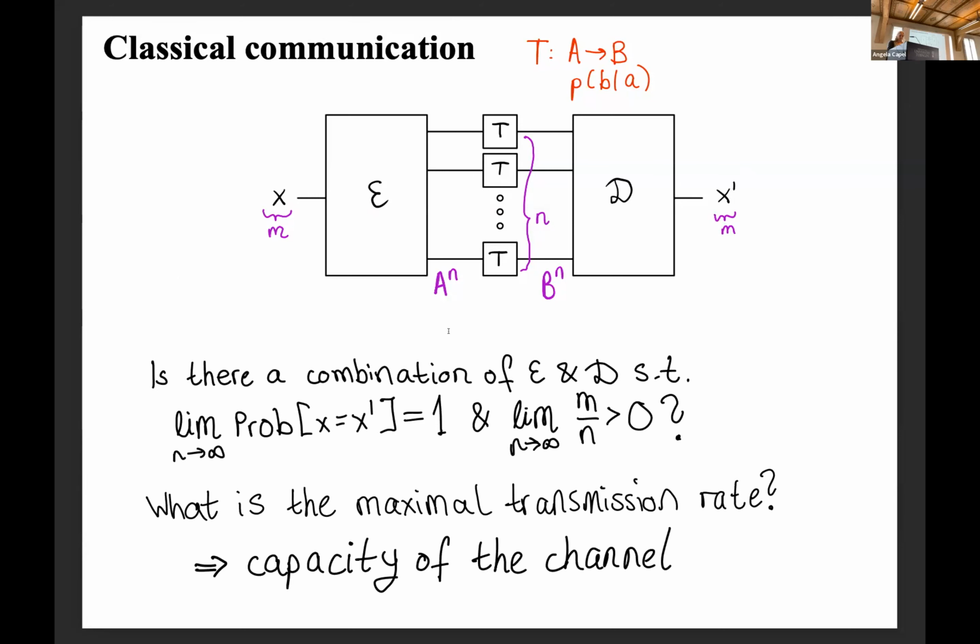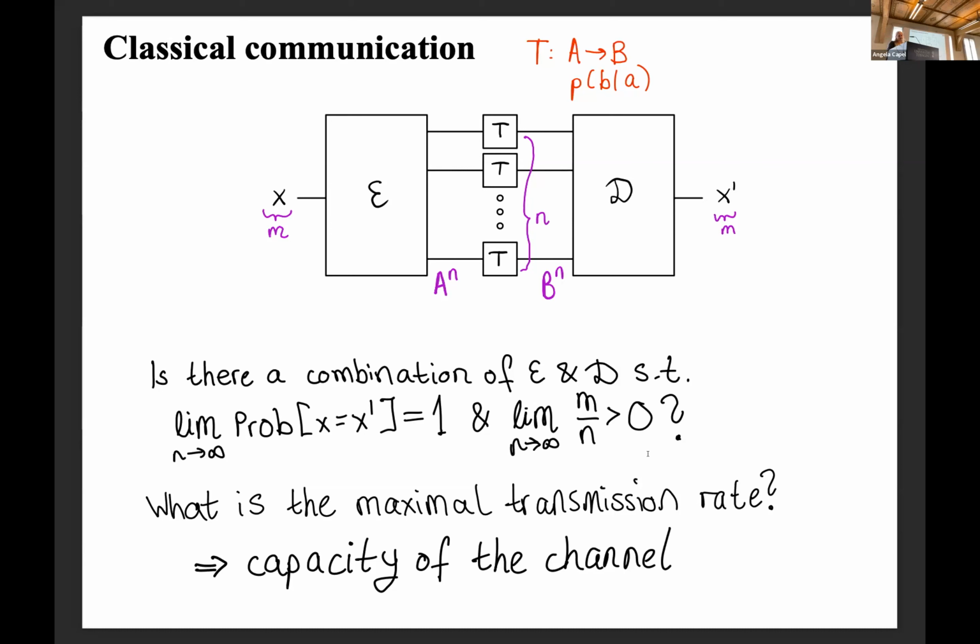And in classical communication, what you can do very easily is just send your message many times and do a majority vote. So if there's some probability that your message gets corrupted along the way, and in the end you just check if you have more zeros or ones, then you can decode pretty well. And your success probability of having a matching message will go to 1 as n goes to infinity.